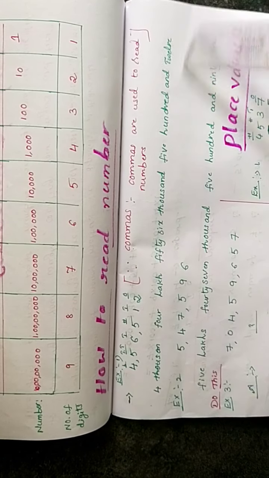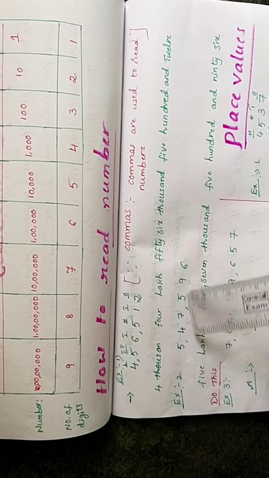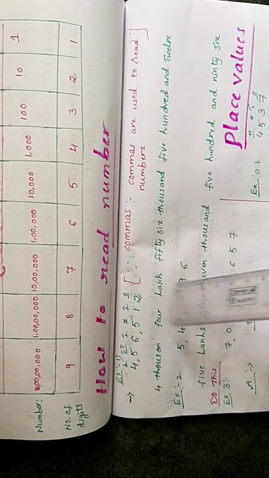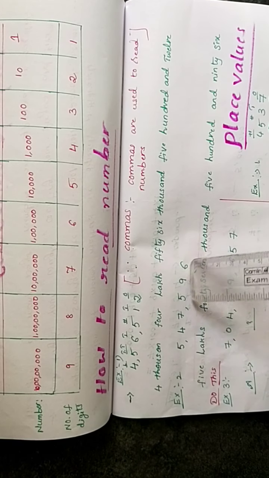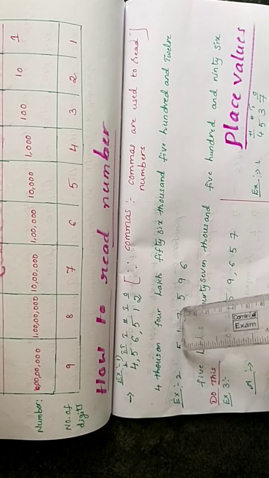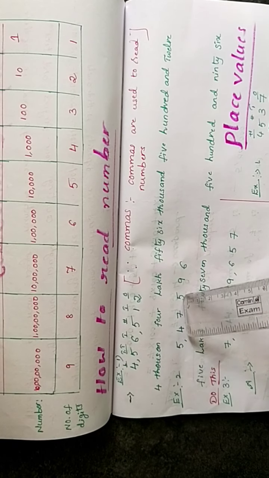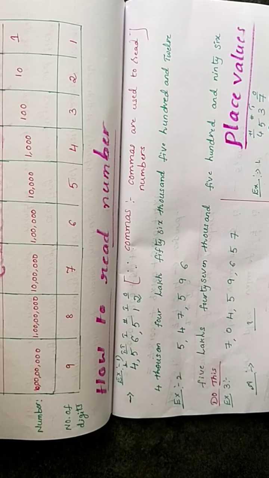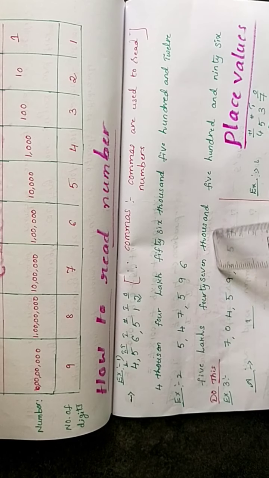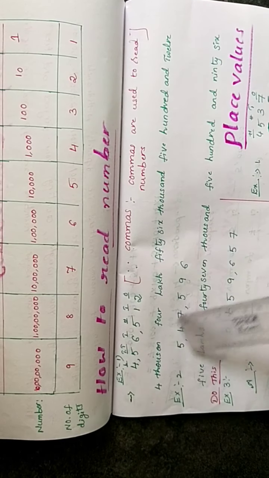Next 12, so 512. Next, another example: 547596. Indian system, same. After the first 3 digits from the right you have to keep the comma, not from the left. Start from the right: 1, 2, 3. 3 digits, then a comma. Next 2 digits, 1, 2, then 1 comma. Now you write ones, tens, hundreds, thousand, 10,000, lakh. Write the places and write the number. 5 lakhs 47,596. This is the number reading.